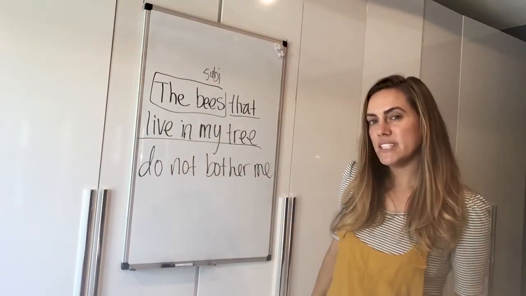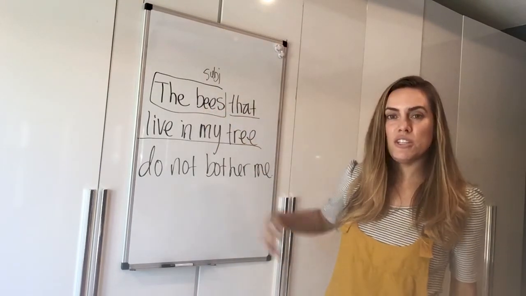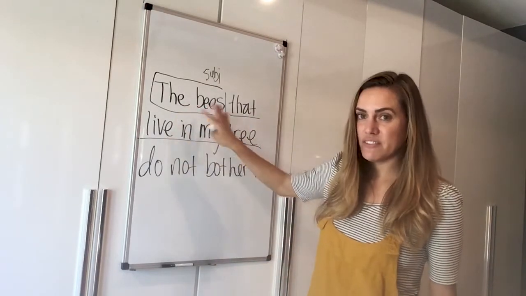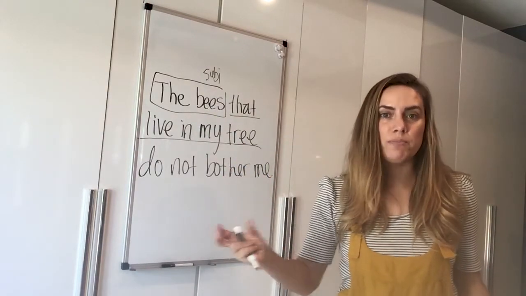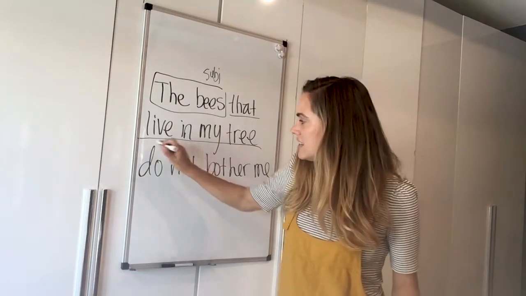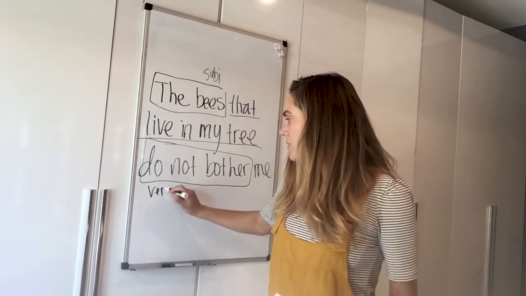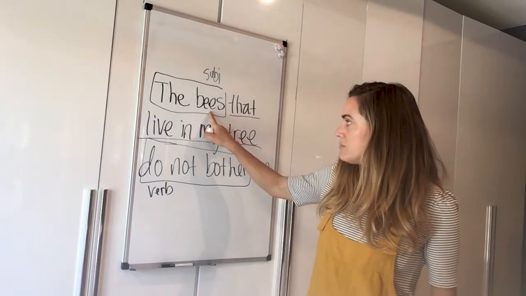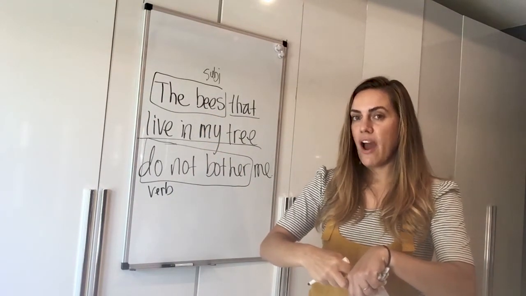Now, can you tell me what the subject is of this entire sentence? The bees is the subject. What do the bees do? The bees live? No, that's not the verb of this sentence. This part is a different clause. It's interrupting. The verb of this main sentence is do not bother. That's the verb, okay? So the bees do not bother me. This is the verb. So this subject and this verb have to agree. They're very far away from each other, but they have to agree.